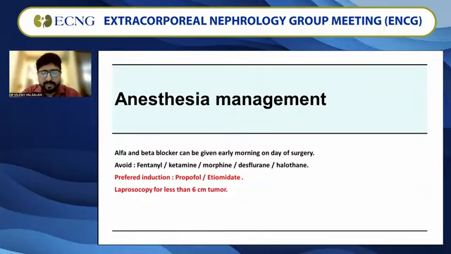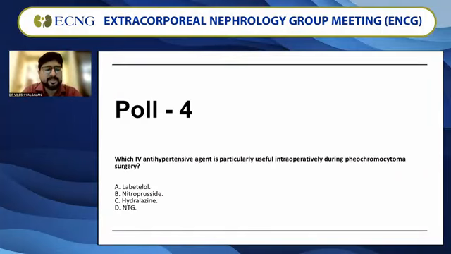And more importantly, when you do surgery, if the tumor is rated as less than 6 centimeters, we can consider laparoscopic evaluation. Otherwise, we should consider open. So bringing this to the management itself, coming to poll 4, we are in the intraoperative phase.